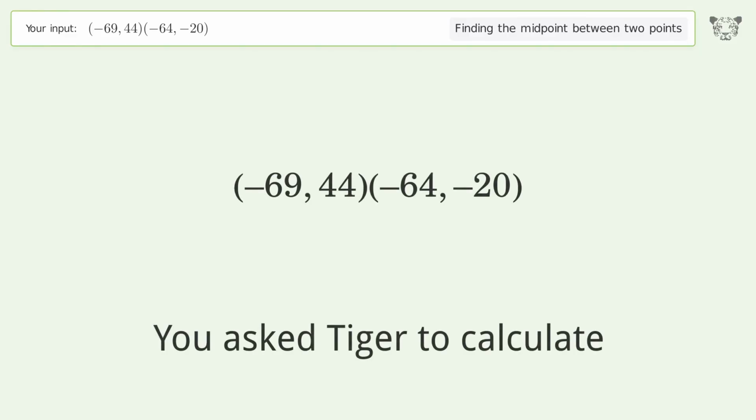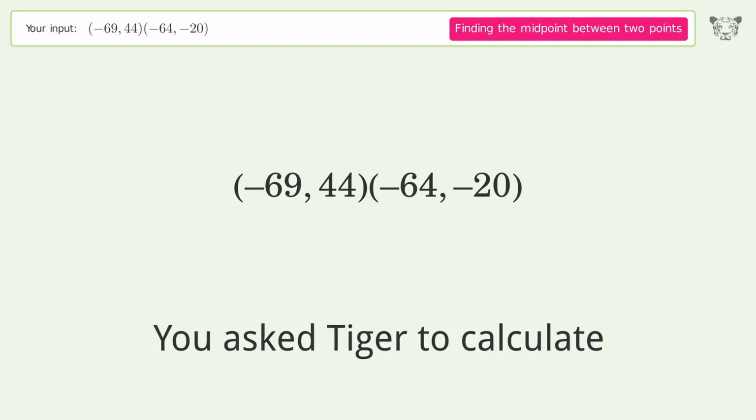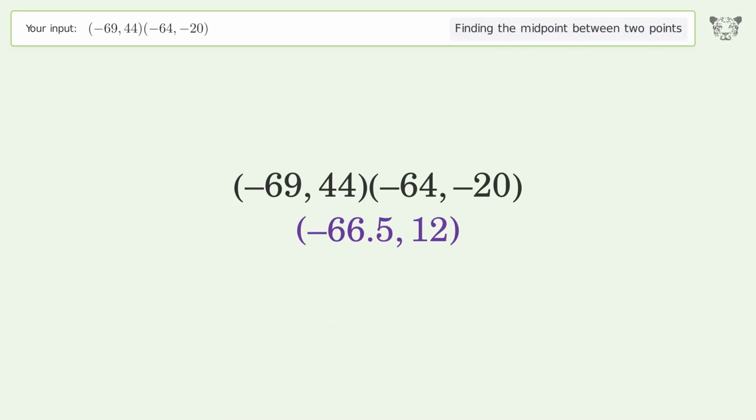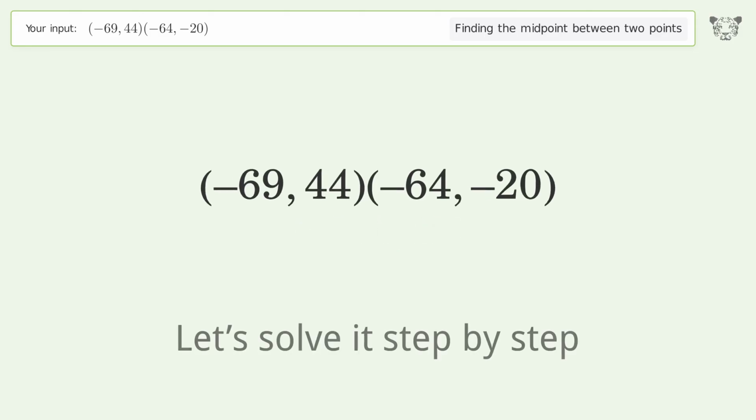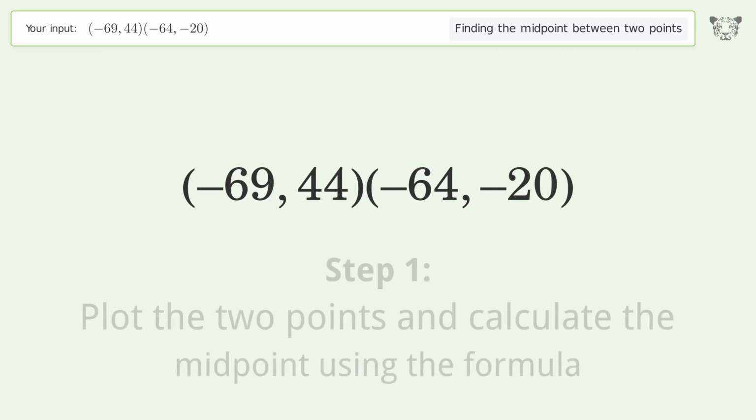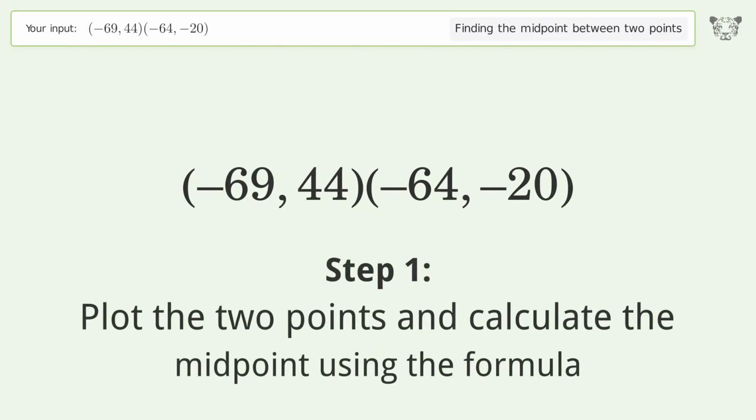You ask Tiger to calculate. This deals with finding the midpoint between 2 points. The midpoint between the 2 points is negative 66.512. Let's solve it step by step. Plot the 2 points and calculate the midpoint using the formula.